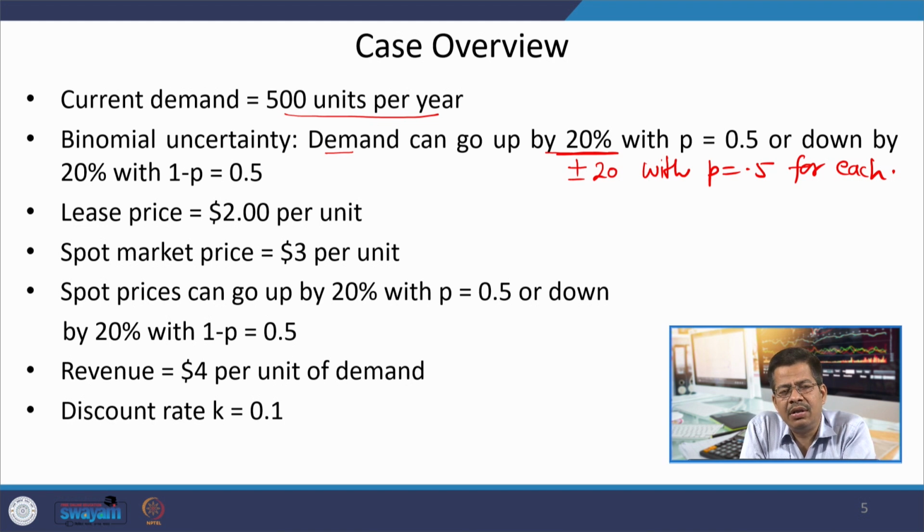Discount rate 10% means I hope most of you are aware of time value of money. So, that means whatever is 100 rupee today, the value of that 100 rupee tomorrow will be 90 rupees. What is 90 rupee tomorrow? Day after tomorrow their value will become 81 rupees. So, discount factor means the value is depleting over a period of time. The time value, we all know that the purchasing power of the money decreases with time. So, that factor at which the purchasing power of the money is reducing is denoted by discount rate.